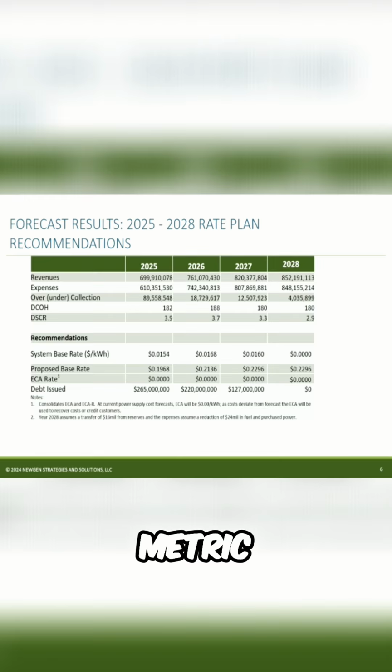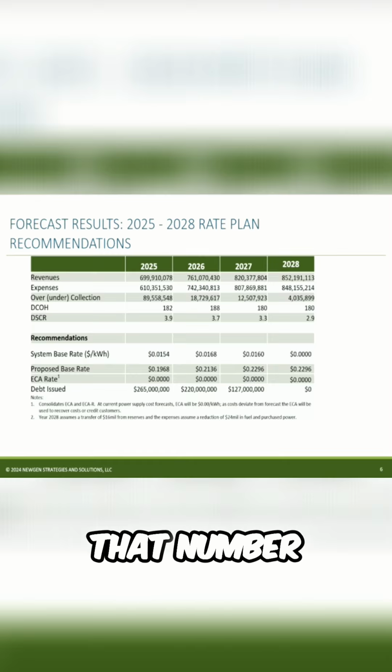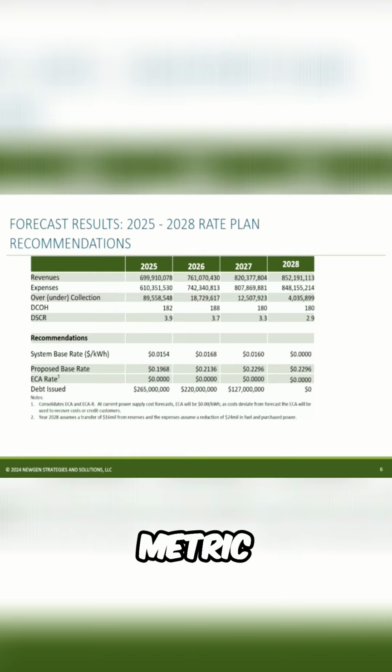That is simply a metric related to how much cash reserves IED has, simply just cash in the bank, a savings account per se. That number stays right at about 180 days, which is a good solid metric, monitoring the financial health of the utility.